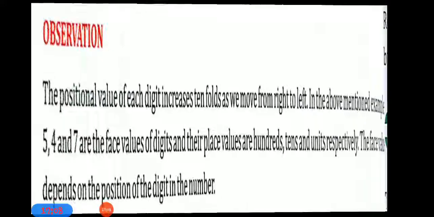Okay, now here I'm going to stop this video. In the next video I will come with a new topic, the next number system, which is the binary number system. In that video I will explain what the binary number system is, and how we have to convert binary to decimal number and decimal to binary number.